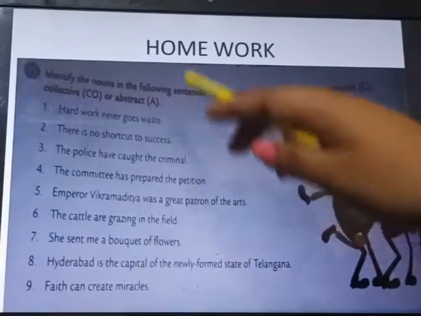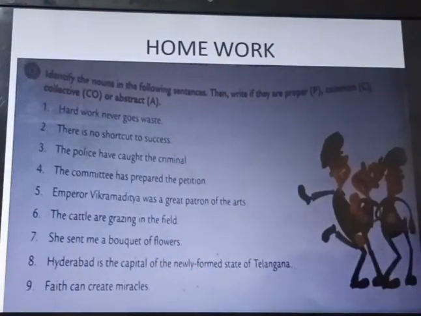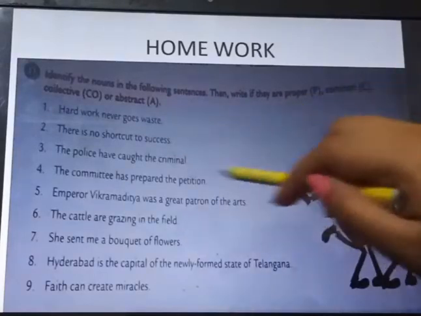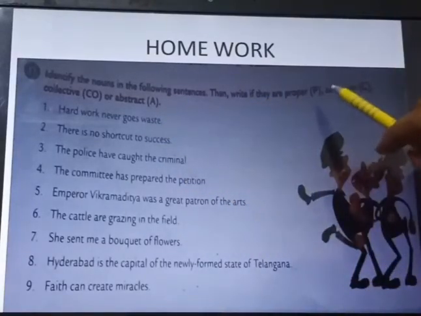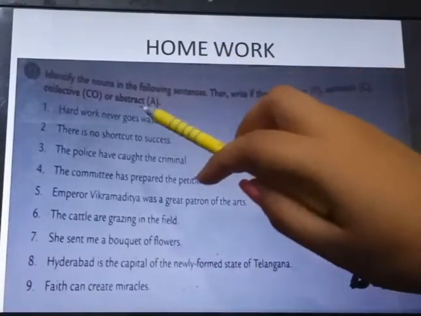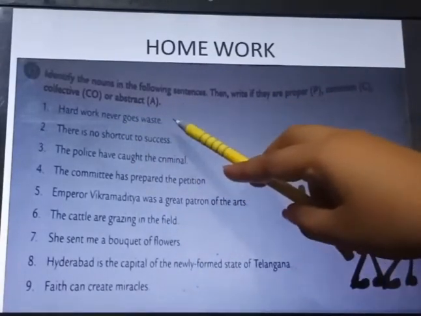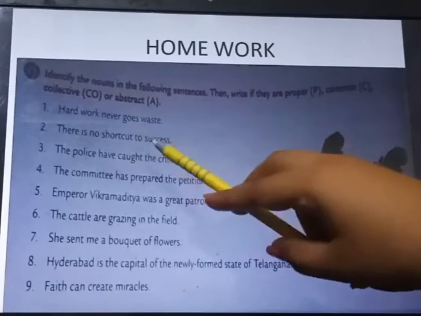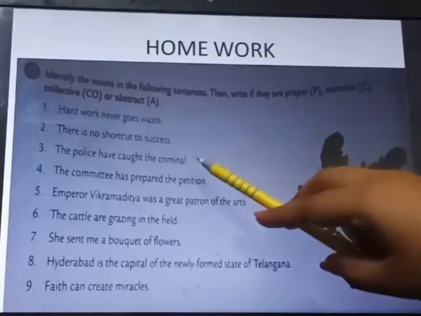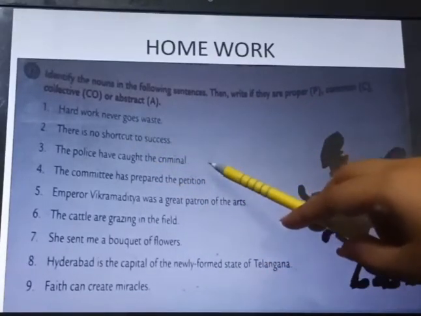Fine. So in these 9 sentences you have to identify a particular word that will be proper, common, collective or abstract. First sentence, hard work never goes waste. Second, there is no shortcut to success. Third, the police have caught the criminal.